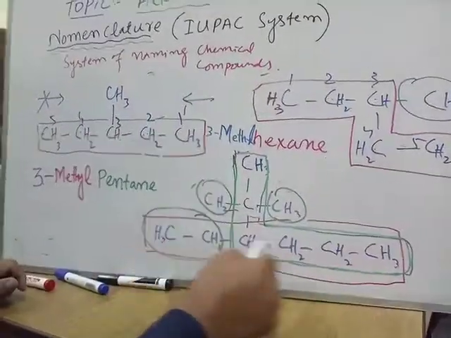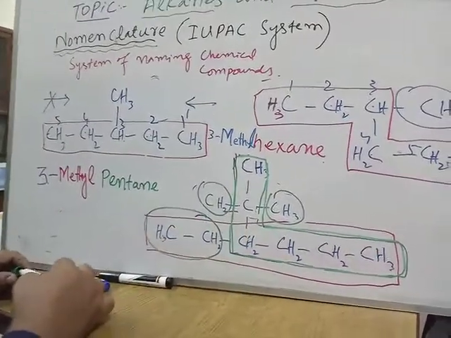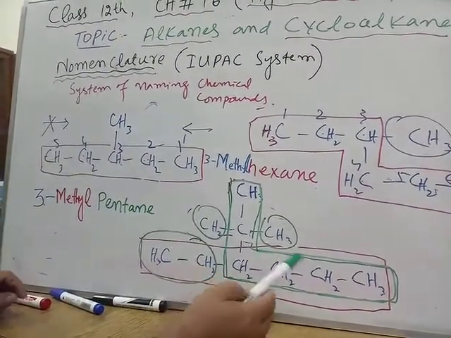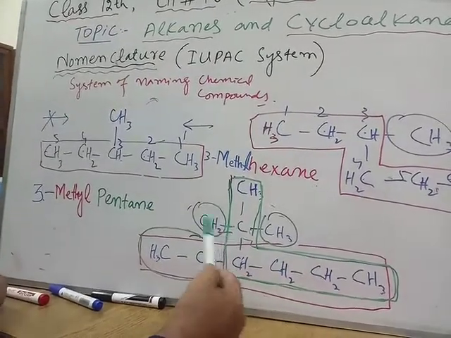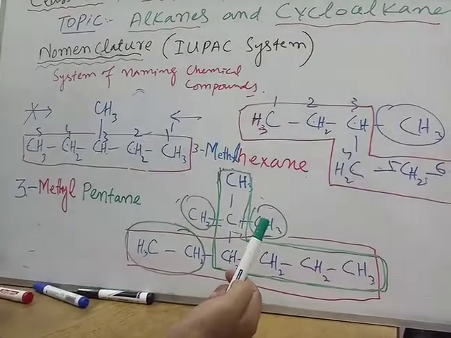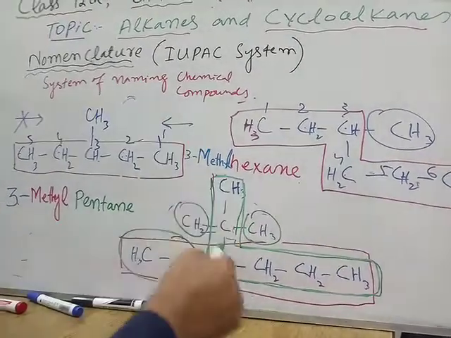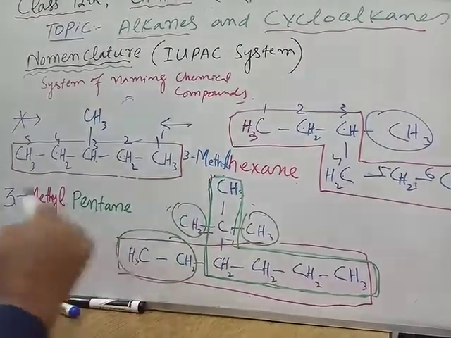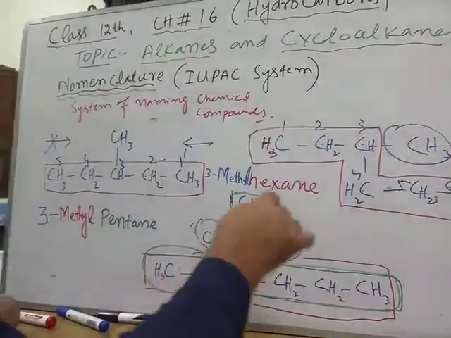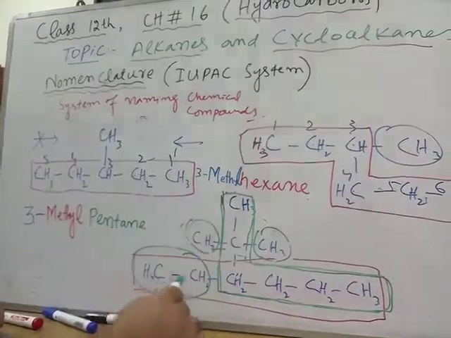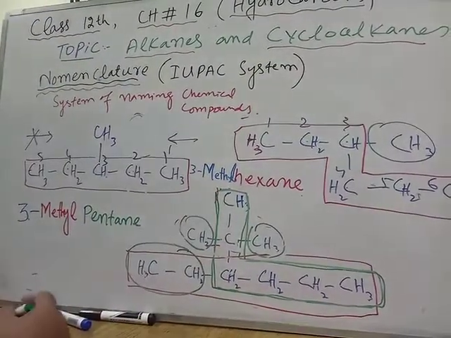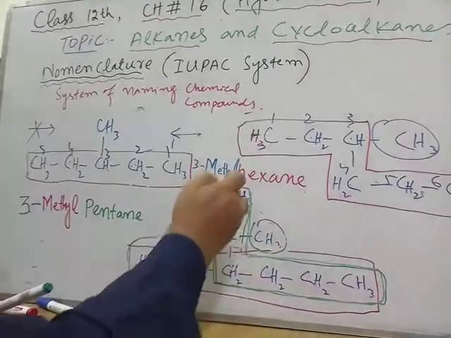So when two chains of equal length are in competition, always select the chain which gives us the maximum number of branches or substituents. If I select this chain, it will give me only one branch, that is a huge branch. If I select this chain, it will give me 3 branches or substituents. So I have selected this chain.